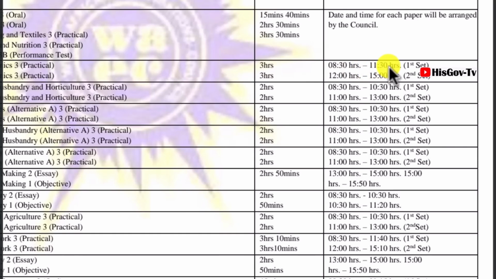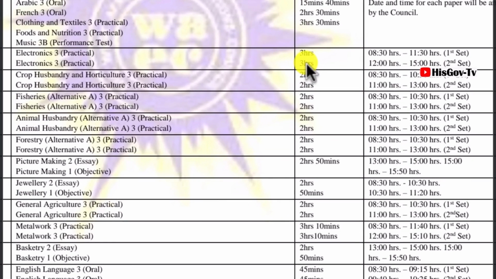This one will be between 8:30 to 11:30. Animal husbandry and horticulture will also be written in the morning. So the electronics will be in the morning, 8:30. That's 2 sessions.